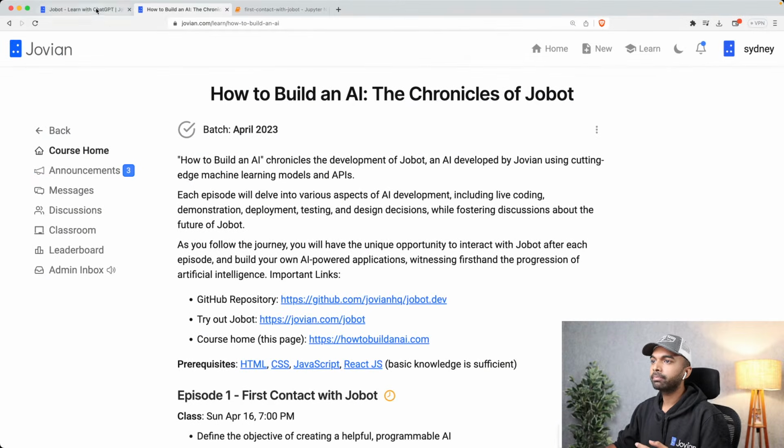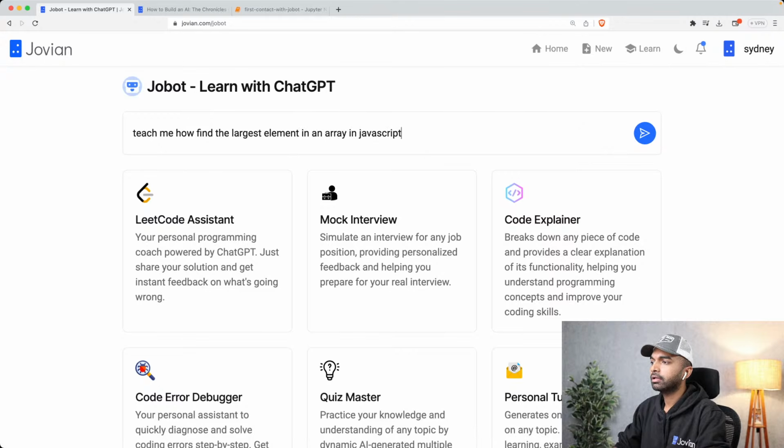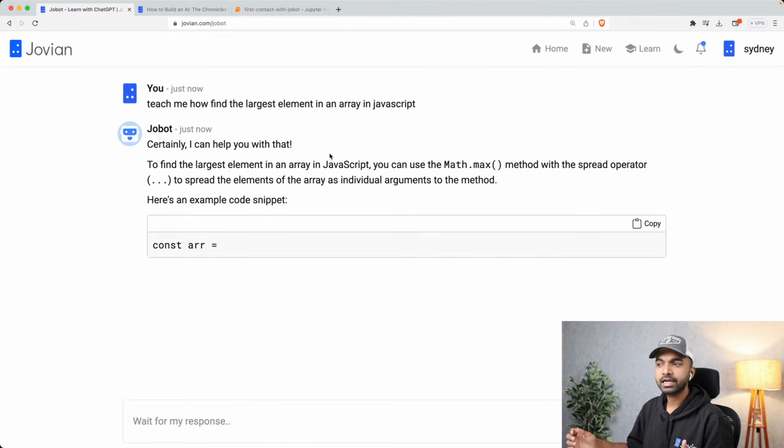So we have developed Jobot at Jovian. And Jobot is a ChatGPT powered learning assistant that you can ask anything. For example, you can ask it, let me see, teach me how to find the largest element in an array in JavaScript, and you can hit send and it can help you out with that, just like ChatGPT.